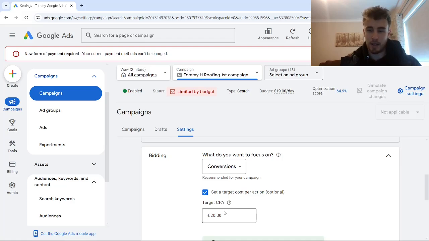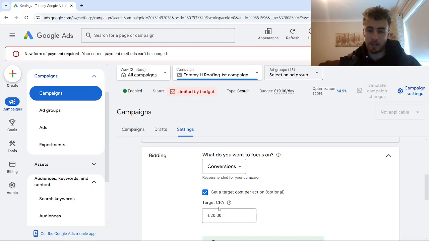That's also a mistake I wanted to point out that I often see a lot of people make. While Google's AI is extremely powerful and is obviously going to be far more advanced than any human in so many different cases, handing over control to AI from the very beginning isn't typically going to get you the best results with maximize conversions.